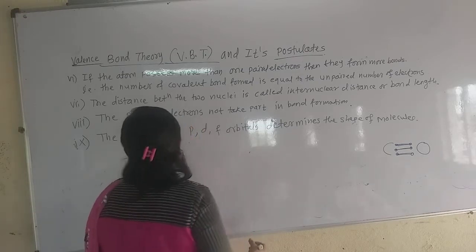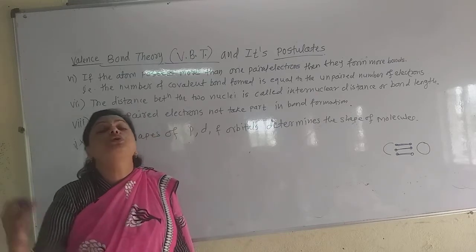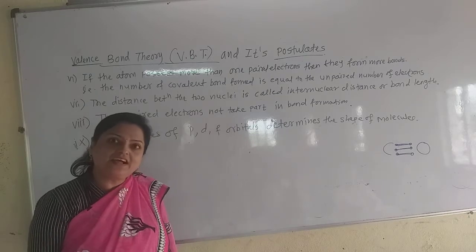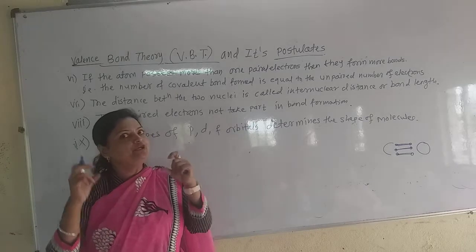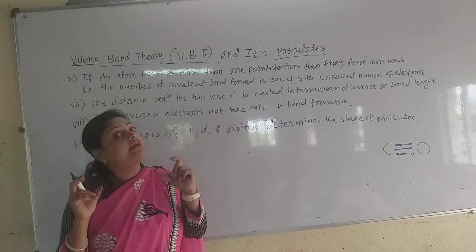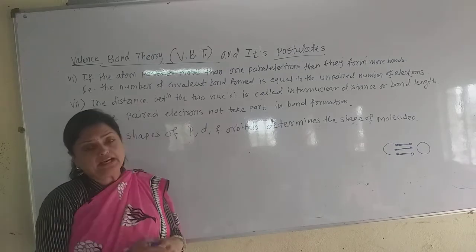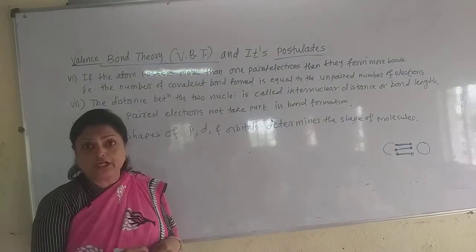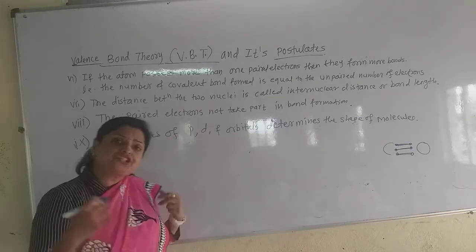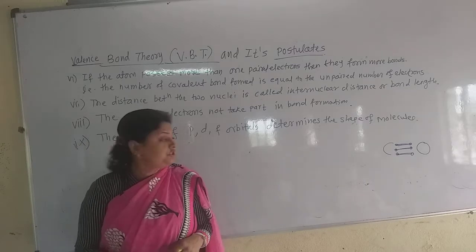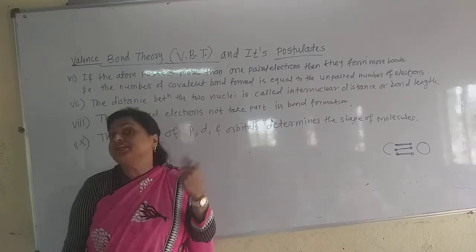The next postulate is that the distance between the two nuclei is called the internuclear distance, and that is the bond length. That means that is the distance between the two nuclei, which is the bond length of that covalent bond. The paired electrons already present do not take part in the bond formation, and the shape of the molecules is due to only p, d and f orbitals, because they are the directional orbitals.